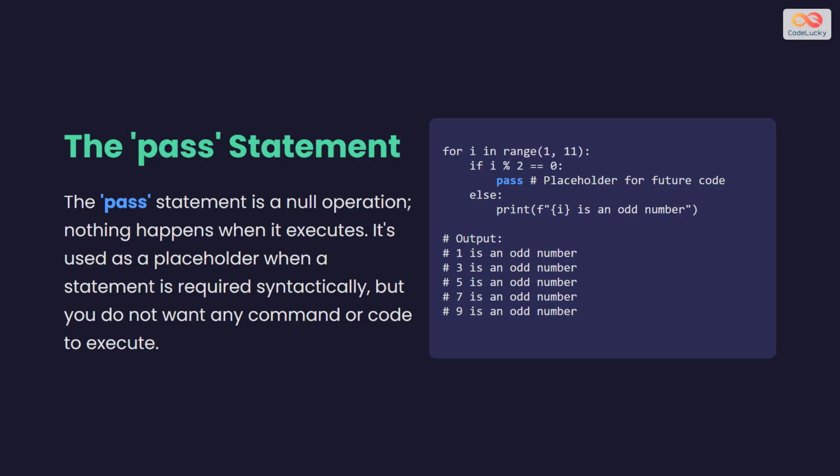The pass statement is a placeholder. It does absolutely nothing. So why use it? It's useful when a statement is required by Python syntax, but you don't need any code to execute. For instance, you might use it in a class, function, or loop that you plan to complete later. Here, our loop does nothing when a number is even, but prints odd numbers.